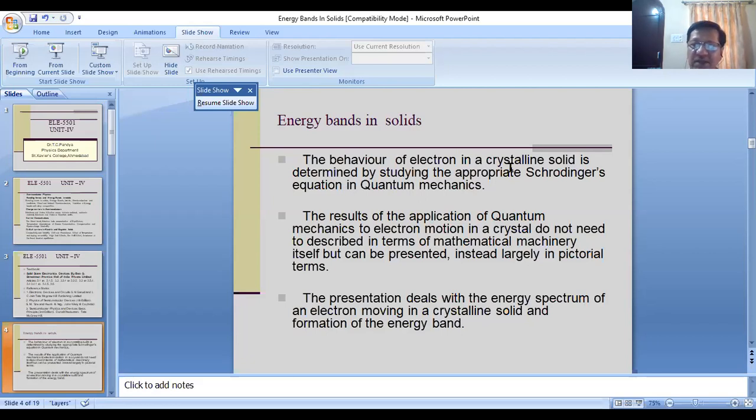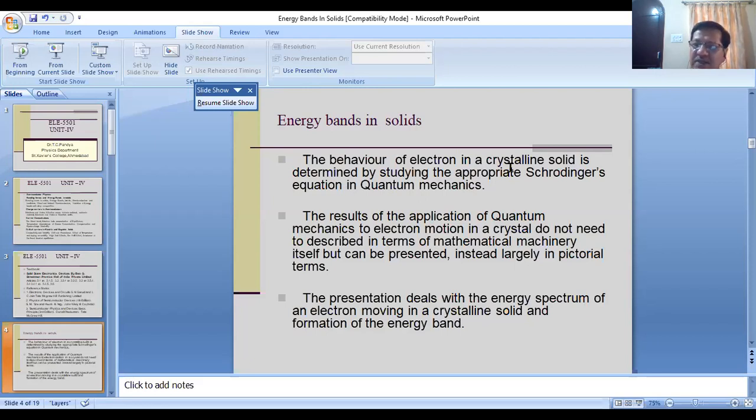The results of the applications of quantum mechanics to electron motion in a crystal do not need to be described in terms of mathematical machinery itself, but can be presented in pictorial form.